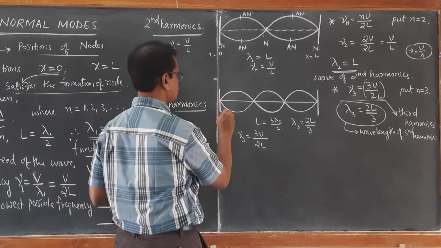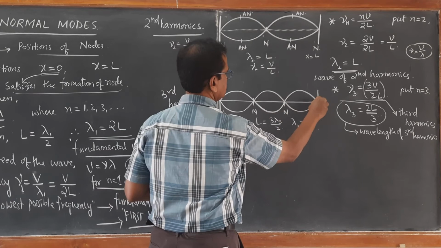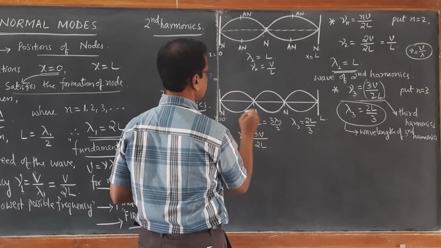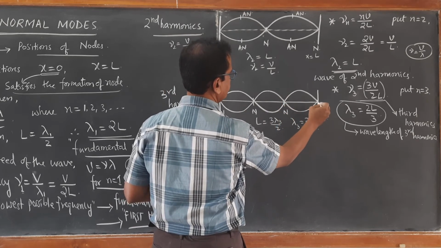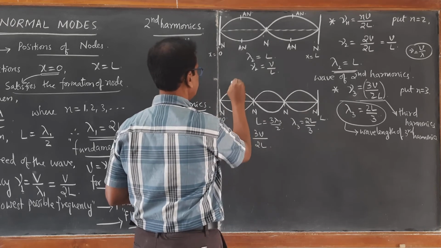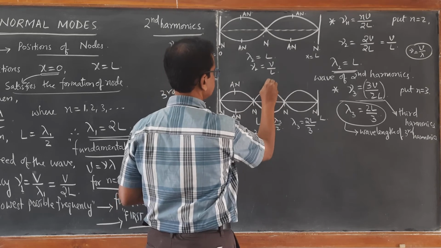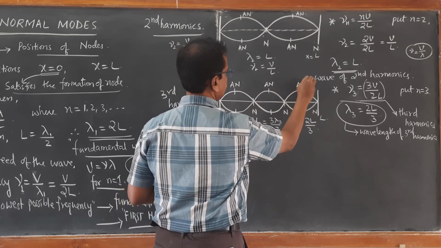So these become the positions of nodes at x equal to L and x equal to 0, and in between also you are getting positions of nodes here, and here is the position of antinode. Positions of antinode.